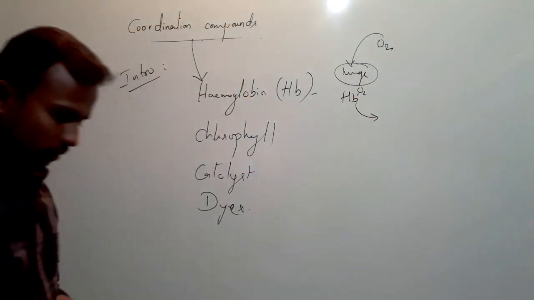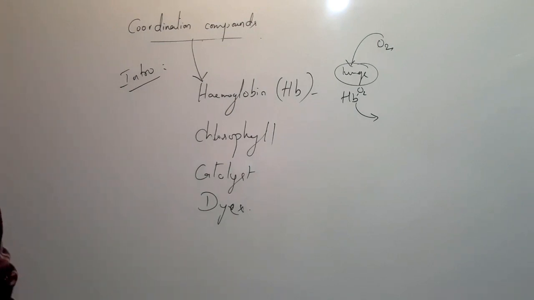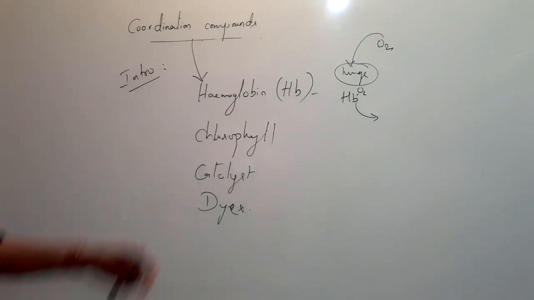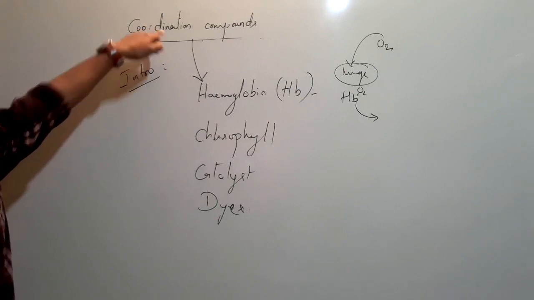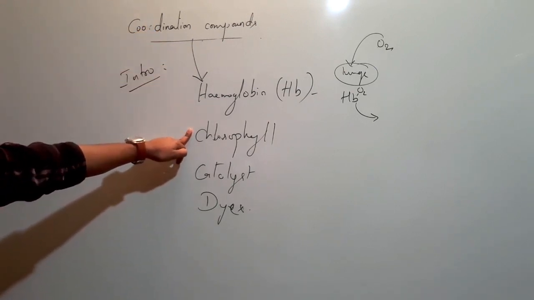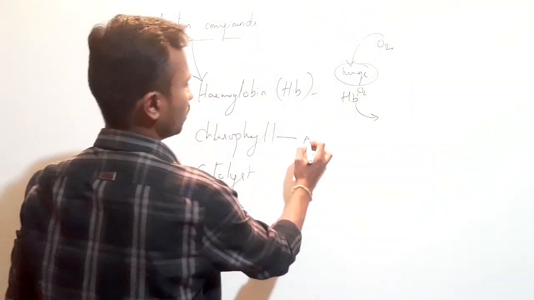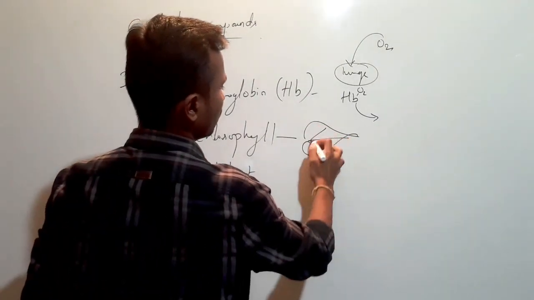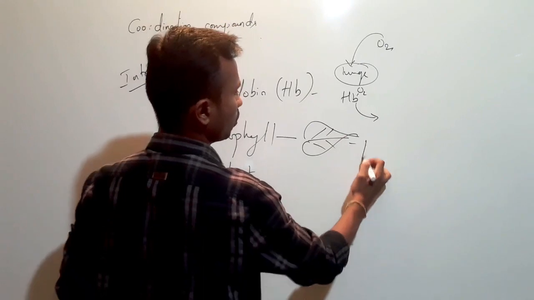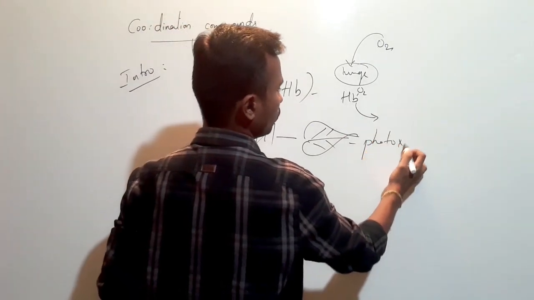In this way hemoglobin helps us to live. And take chlorophyll. Chlorophylls are present in green leaves, which help in the process called photosynthesis.